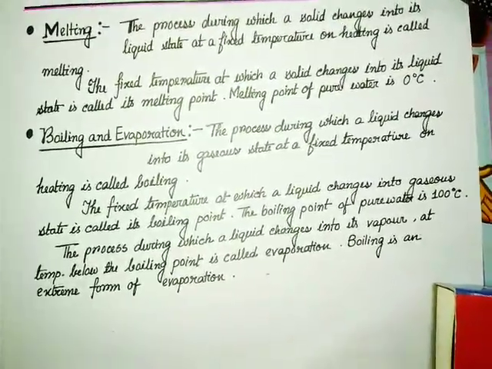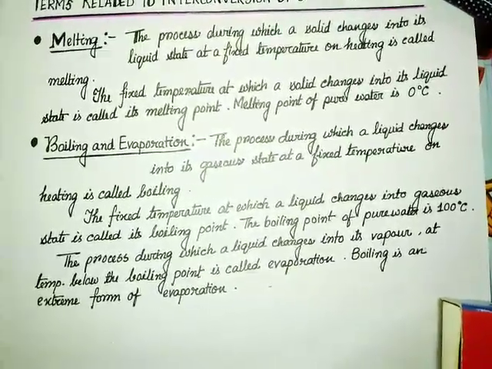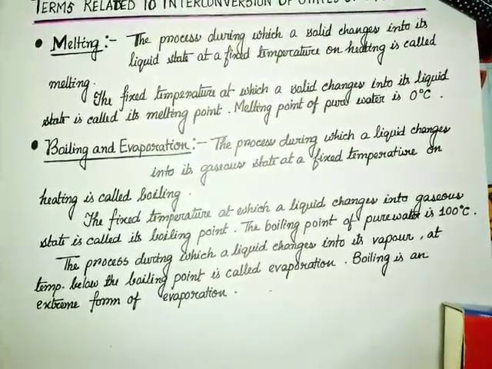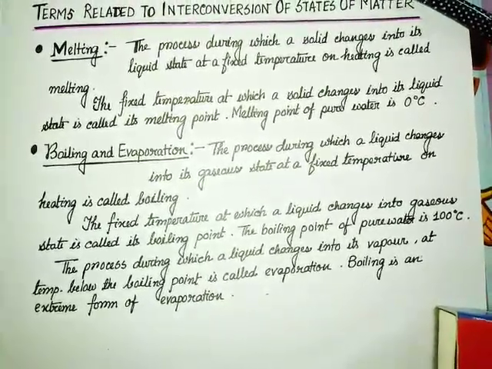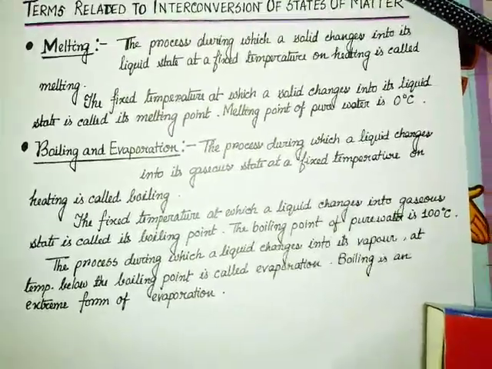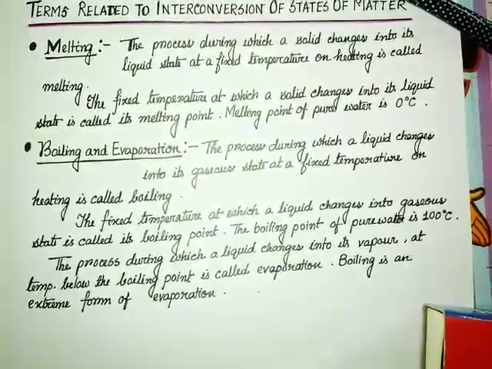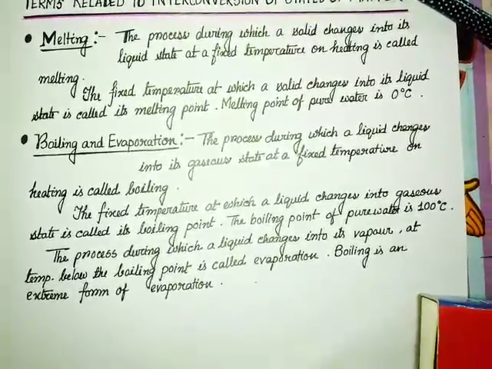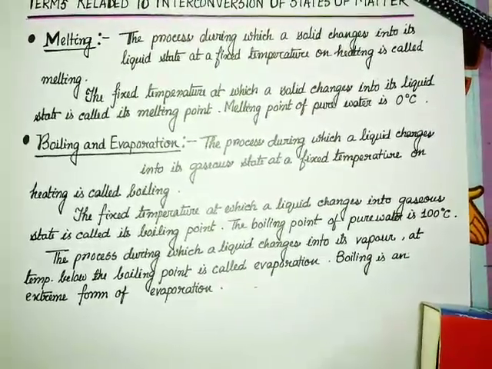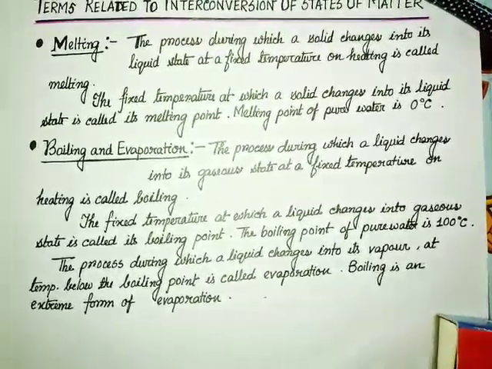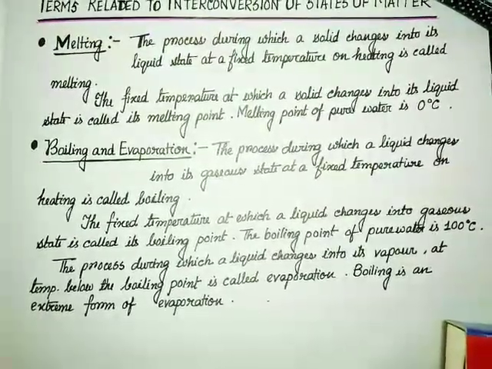Now boiling and evaporation are more or less the same. What is boiling? The process during which a liquid changes to its gaseous state at a fixed temperature is called boiling. And the fixed temperature at which a liquid changes into gaseous state is called the boiling point. For example, boiling point of pure water is 100 degrees Celsius. So melting point of pure water is 0 degrees Celsius and the boiling point is 100 degrees Celsius.